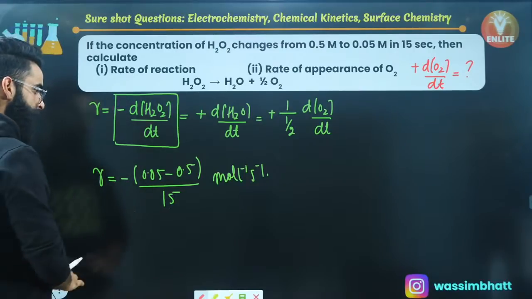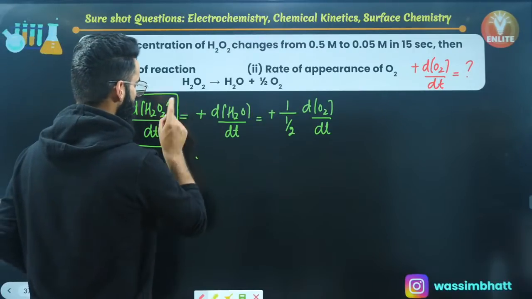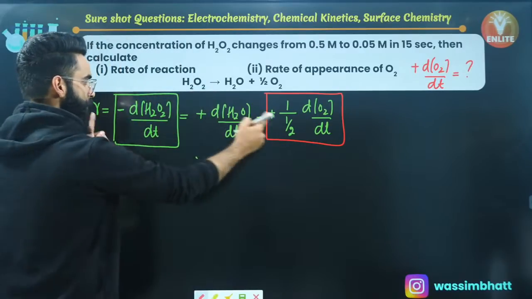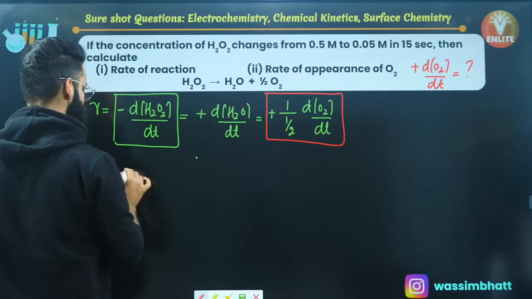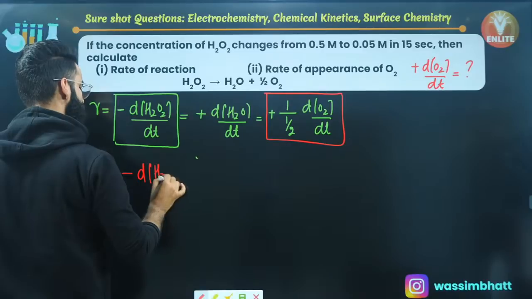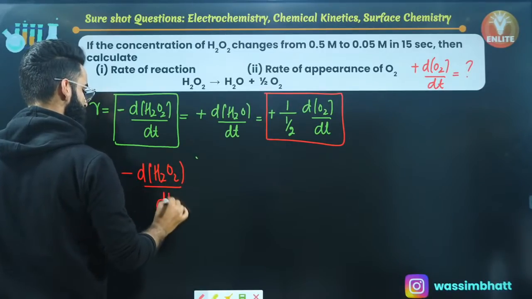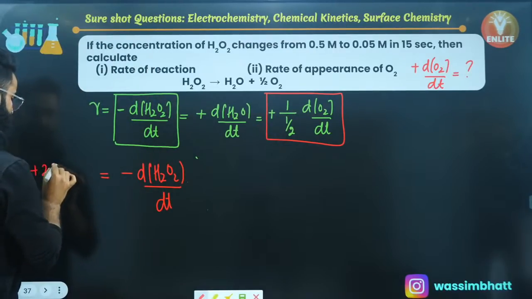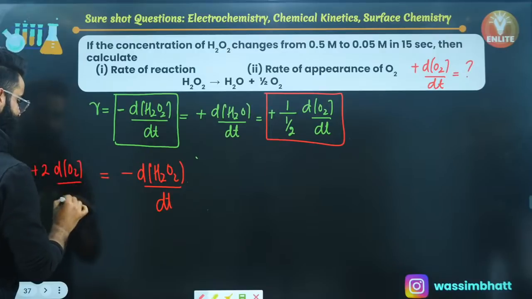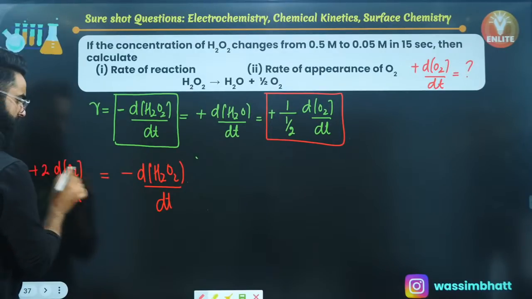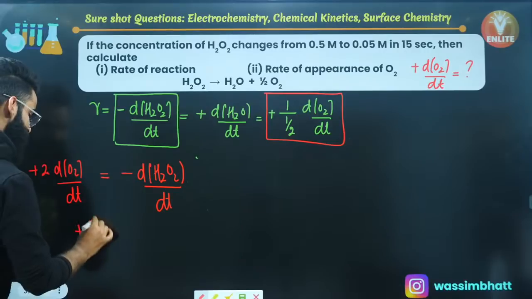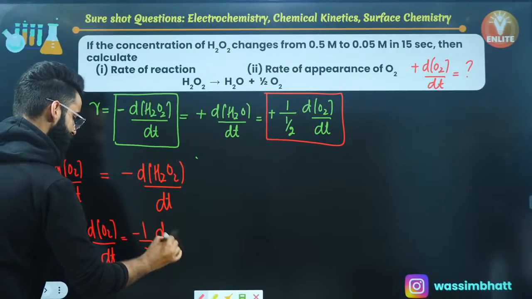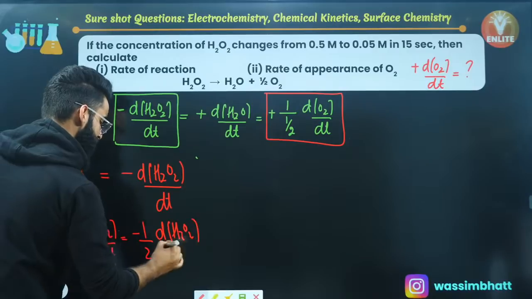Now have a look. From this particular equation which we have already made, I'm again going to take two terms, this term and this term, and equate them. When I equate these two terms, I'll write minus d of H2O2 divided by dt is equal to plus 2 times d of O2 divided by dt. Take this 2 out and keep it in the denominator. It comes out to be plus d of O2 divided by dt, which is minus 1 divided by 2 d of H2O2 divided by dt.